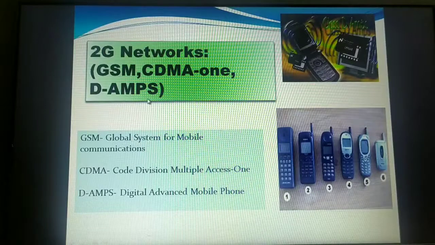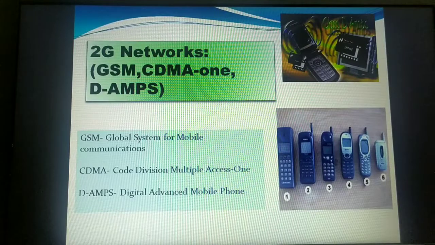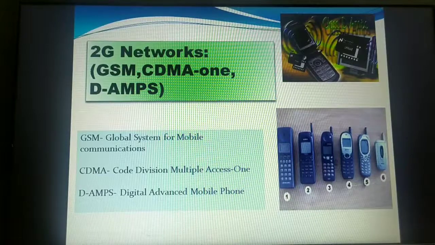Fine. So this is all about the second generation. But what were the disadvantages in second generation? So within second generation, the higher version, we migrated to 2.5 generation, that is 2.5G. In 2G, we were unable to have any kind of videos. We didn't have any option of videos, we didn't have any option of text messages also. So that was the disadvantage. Only voice communication was supported, where the signals were in the form of digital.